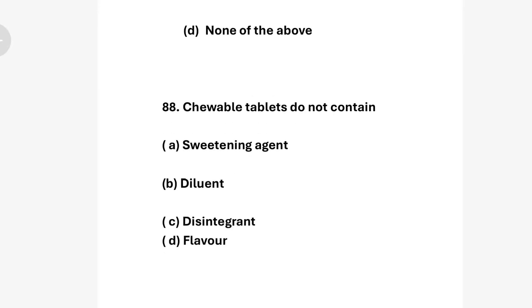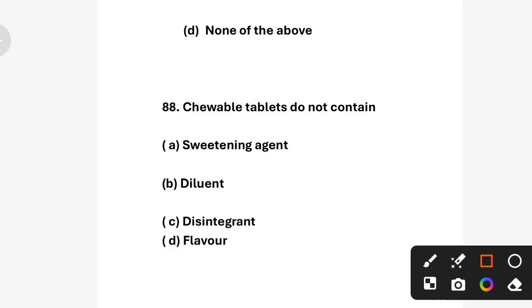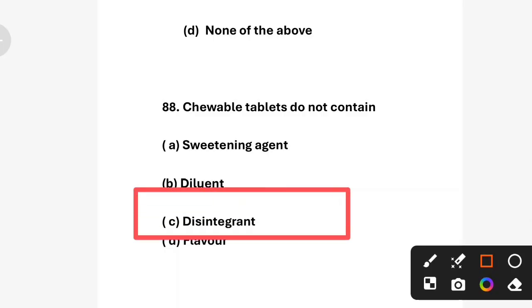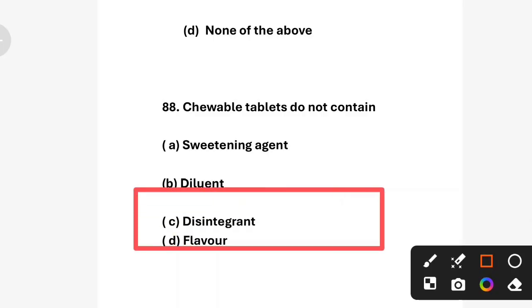Question number 88. Chewable tablets do not contain: option A, sweetening agent; option B, diluent; option C, disintegrant; and option D, flavor. The correct answer is option C, disintegrant. Chewable tablets do not need a disintegrant because they are chewed before swallowing.